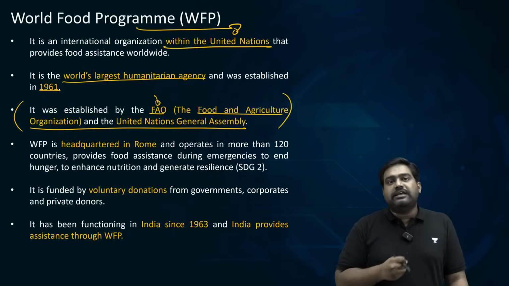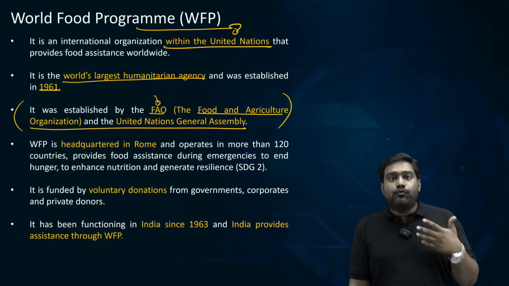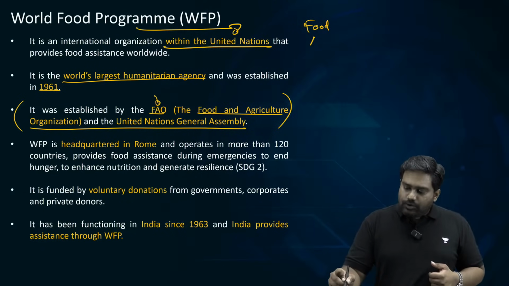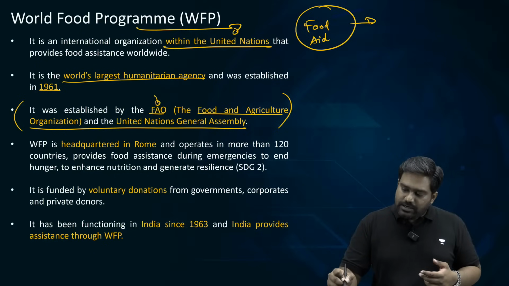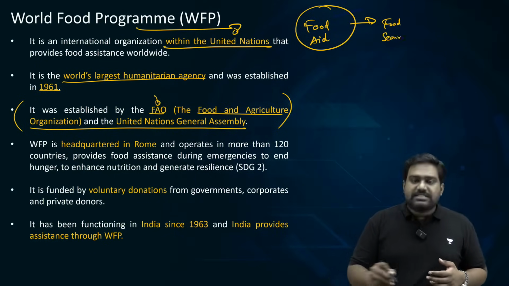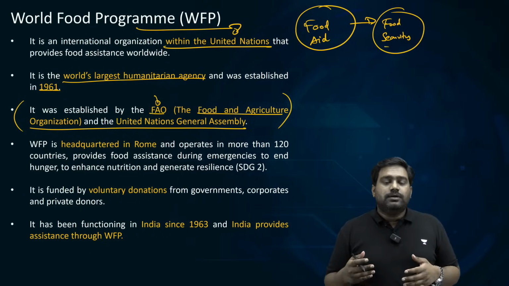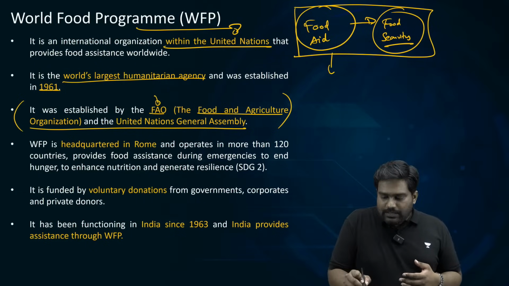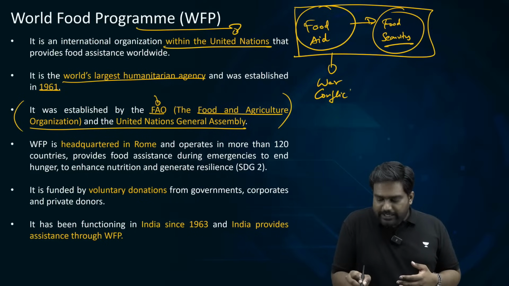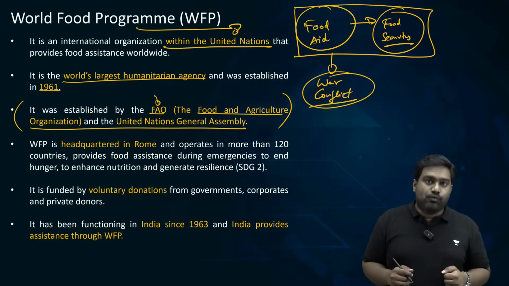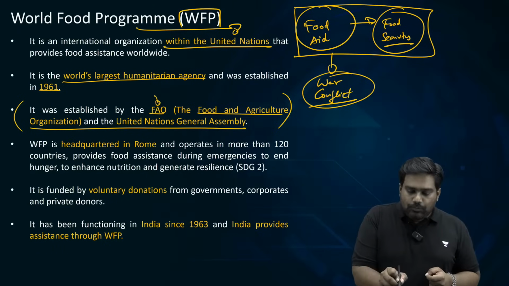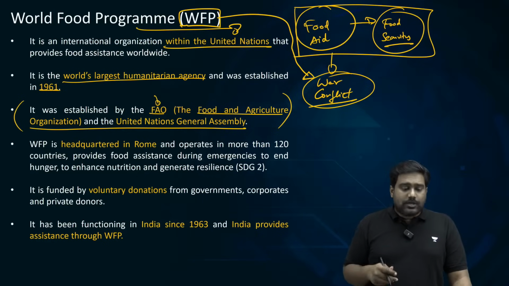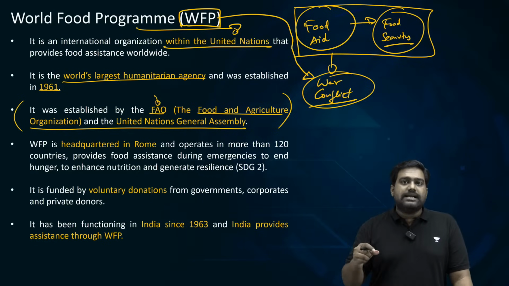So as the world's largest humanitarian agency, World Food Programme delivers food aid. It provides food aid to extremely poor countries where food security is a challenge, where there is massive hunger and malnutrition due to poor development. Such countries are assisted through World Food Programme. Then war zones and conflict hit places, where there is a critical shortage of food. In such places, World Food Programme functions to provide food aid to the victims of conflict. So it plays a critical role as far as human rights are concerned.